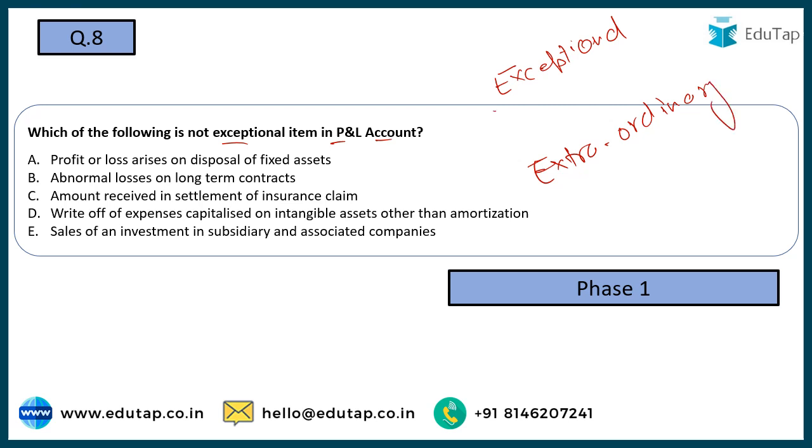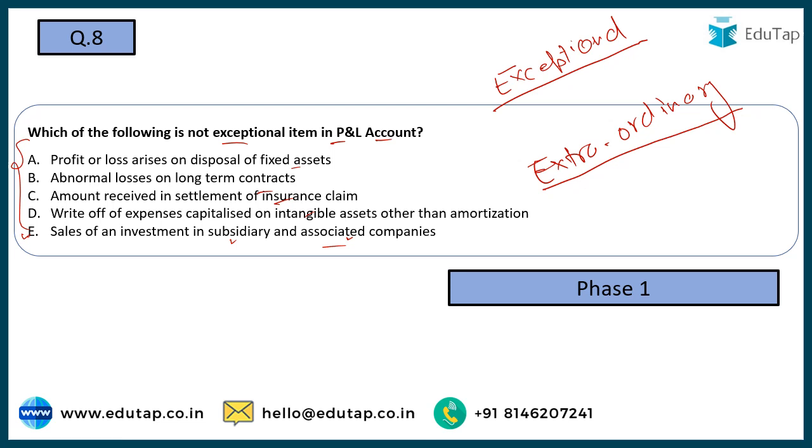Now these exceptional items are related to the business, but they normally do not occur in the routine. These extraordinary items are unrelated to our business. So fixed assets, contracts, some insurance claim, some intangible assets written off, they are related to the business, but they do not occur regularly. But if you are selling some investment in subsidiary and associated companies, this one is not related to our core business. This is going to be an extraordinary item. So point number E is an extraordinary item. Points A to D are going to be exceptional items in the profit and loss account.